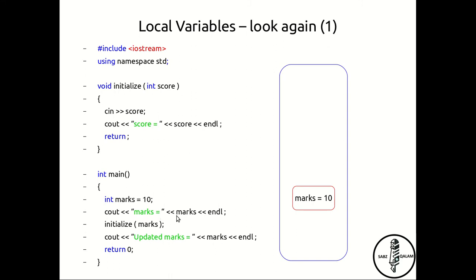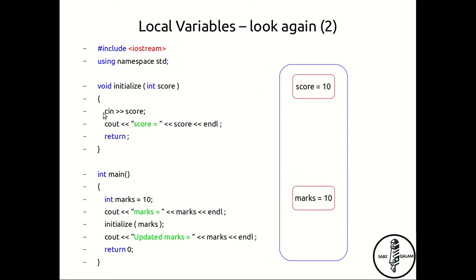Now when we print out marks, we do see that the value 10 is printed, but when we call out the function initialize here, we are giving it these marks. So we are passing marks as an argument, and the score which is declared here gets updated. So here we see a new variable is generated by the name of score at a different location of the memory, and it has been initialized by 10 because that is what was passed on. Initialize didn't actually pass on the variable itself, in the sense it actually passed the value contained in that variable, which was 10, hence the score was initialized to 10.